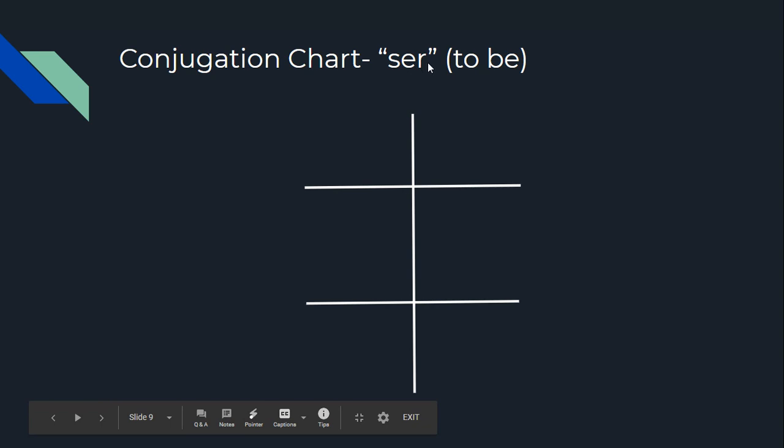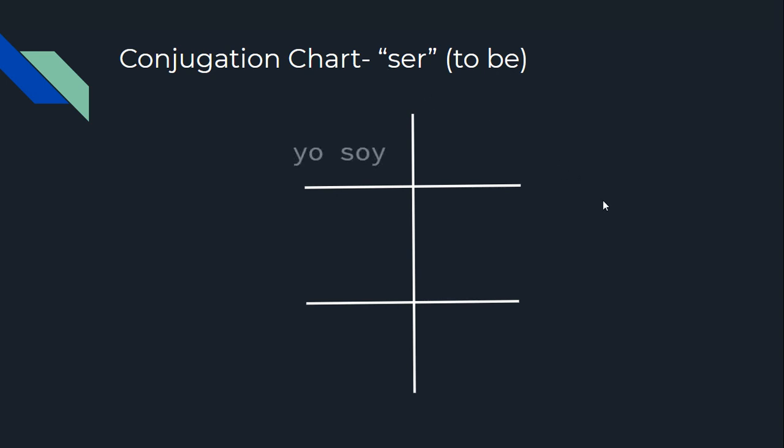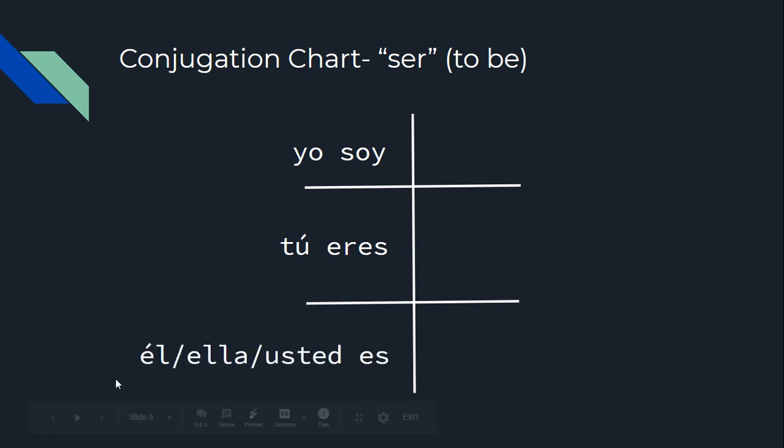So the verb is ser, which means to be. So whenever we see that verb, we know we're going to describe a person. And so this is how we'll do it. We've seen this. Yo soy. Tú eres. Él, ella, or usted will use es. So él, he, ella, she, usted, you, but formal. Remember back to the video, formal means if we're talking to someone who's older than us or has more authority than us, we'll use usted.